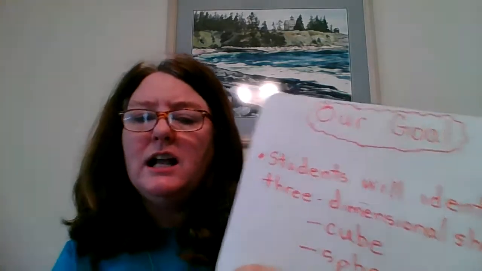But let's first talk about what a three-dimensional shape is. Well, we learned about two-dimensional shapes. I think you learned about them in preschool, and I know in my class we worked on them in the fall, in the very beginning of kindergarten, and we've seen them throughout the year. Two-dimensional shapes are shapes that are flat. They don't take up space. Here's a two-dimensional shape. Here's a two-dimensional shape. It's flat. These two-dimensional shapes are made out of cardboard. They're flat.